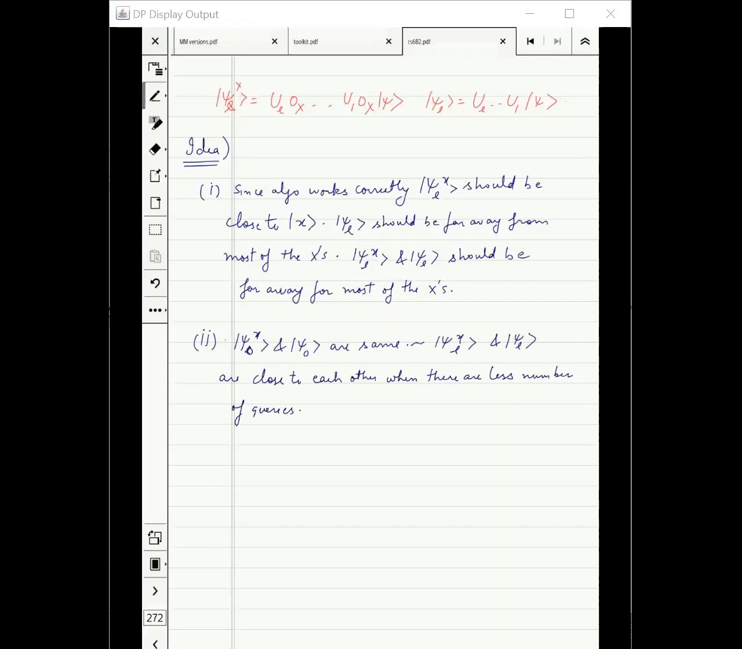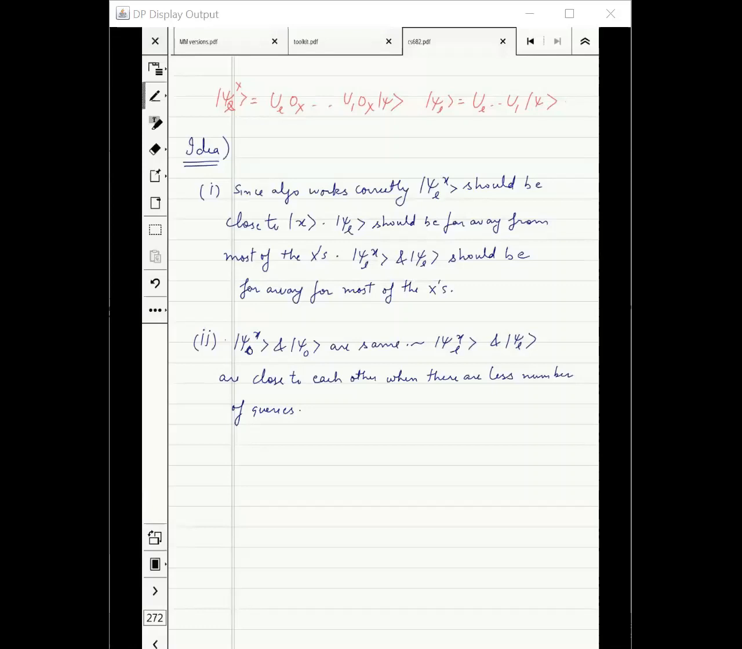If I wanted to prove that 0 queries don't work, I would say, on every input x, you always end up with state psi 0, but psi 0 cannot be close to all the x's. That means it will not give me the correct answer on most of the x's. That's why your algorithm is flawed. That's the argument that the algorithm does not work with 0 queries.